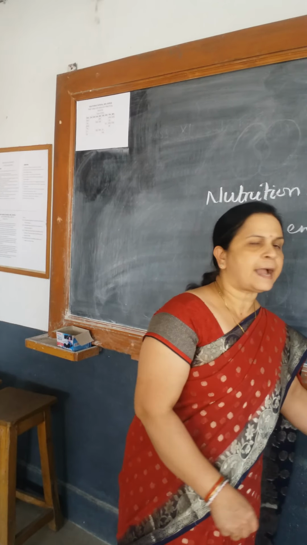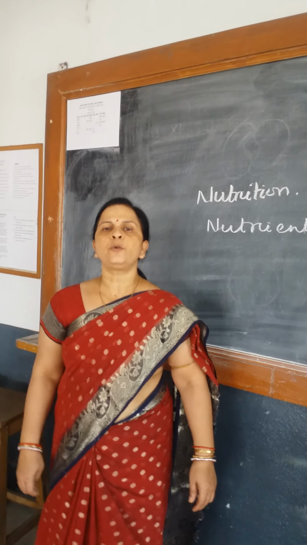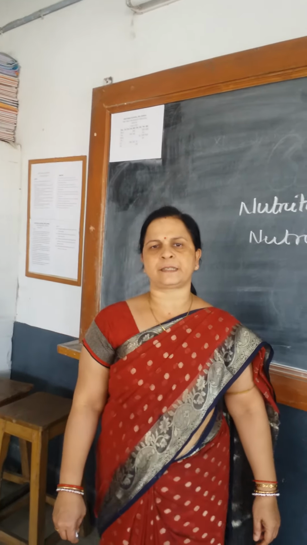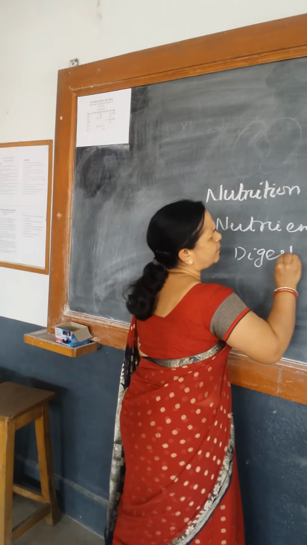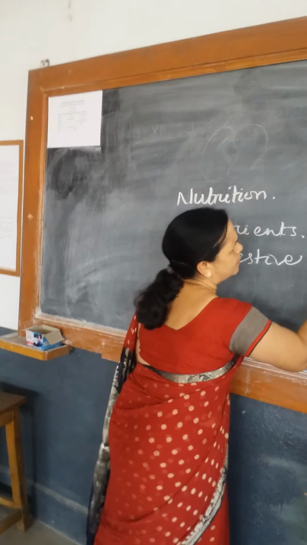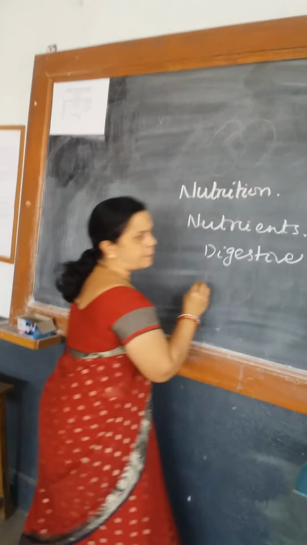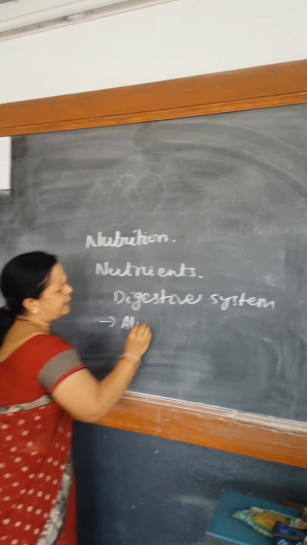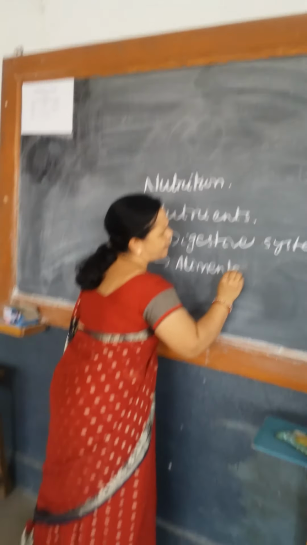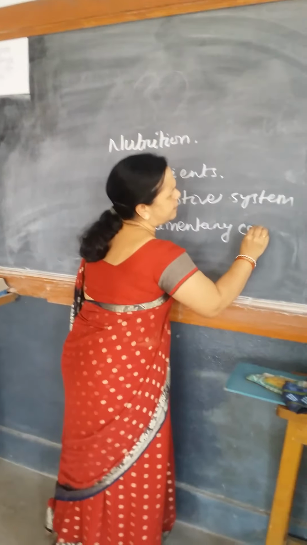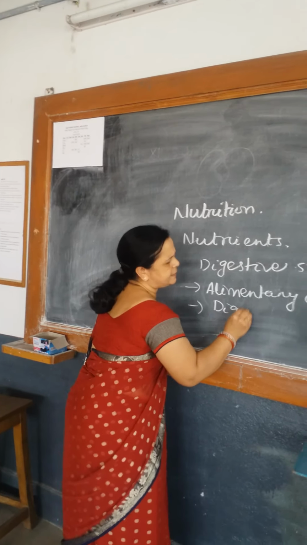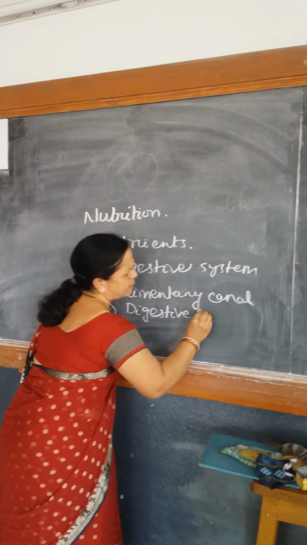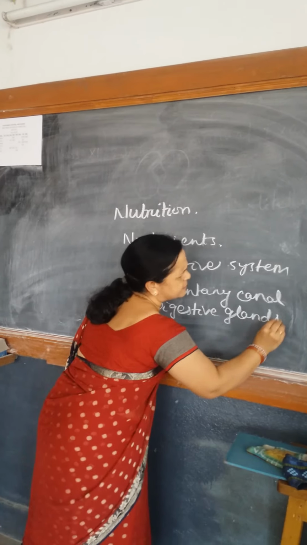There are two different aspects of the digestive system. The first aspect is the alimentary canal, and the next one is the digestive glands.